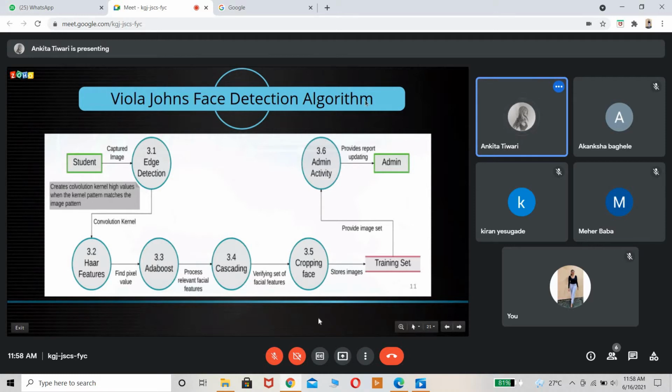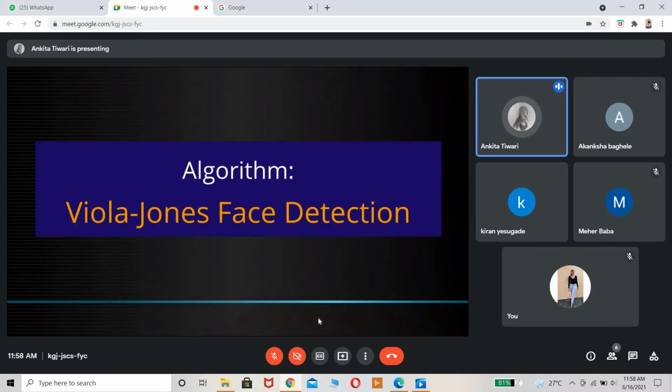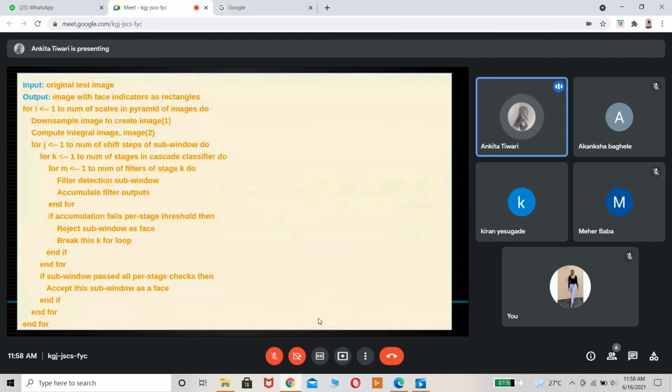AdaBoost. AdaBoost is for the purpose of choosing the best features and training the best classifier. So here we classify the best images, because when we are detecting, we get a random set of images detected, and we need to choose the best face detected to move ahead. So this is how the detection is going to work, and after that we will go ahead to see the algorithm. This is how the algorithm is.